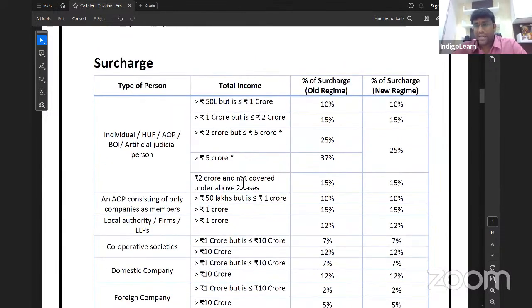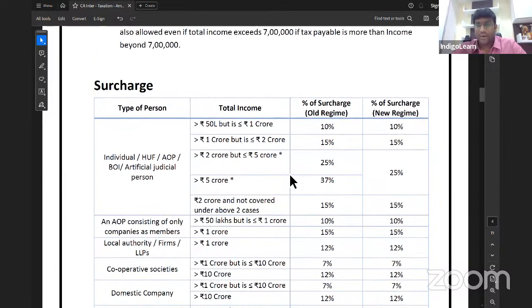Surcharge table. Surcharge, you already know all the rates. But the only thing I want to highlight is that surcharge of 37% is there in case of the optional tax regime, but in the default tax regime, the maximum is 25% only. So it is more than 2 crore, does not exceed 5 crore, it is 25%. More than 5 crores, still it is 25%. That's an interesting point, you have to note it.